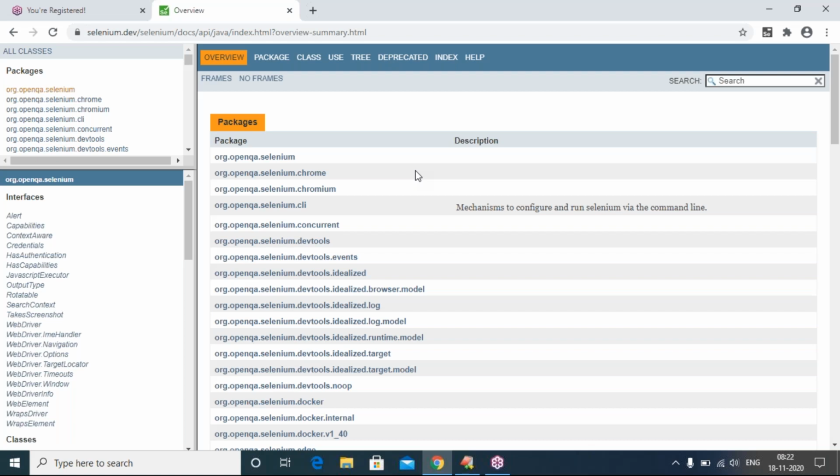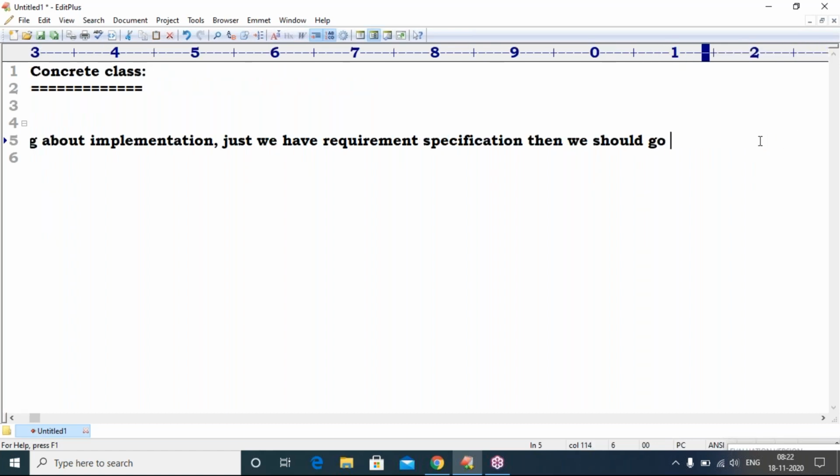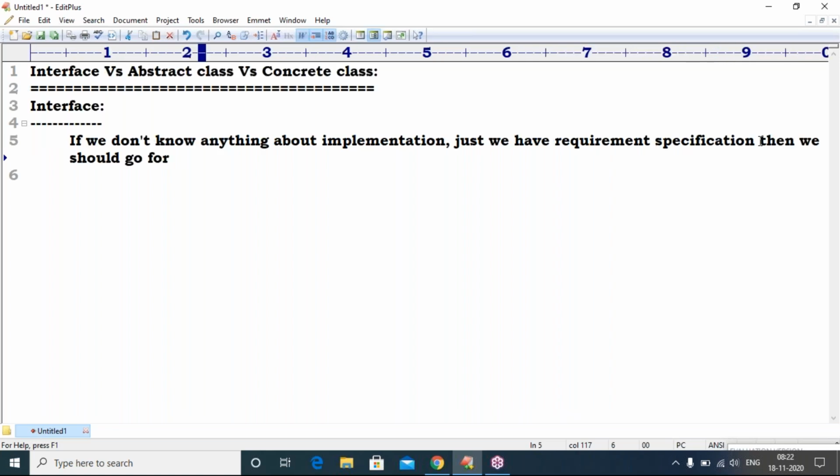I will show an example, one program also. If we don't know anything about implementation and just have a requirement specification, then we should go for an interface.